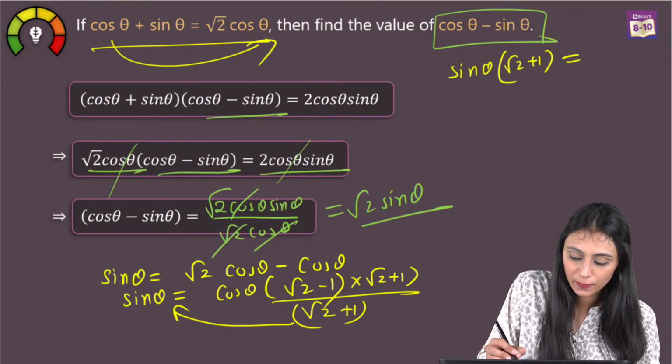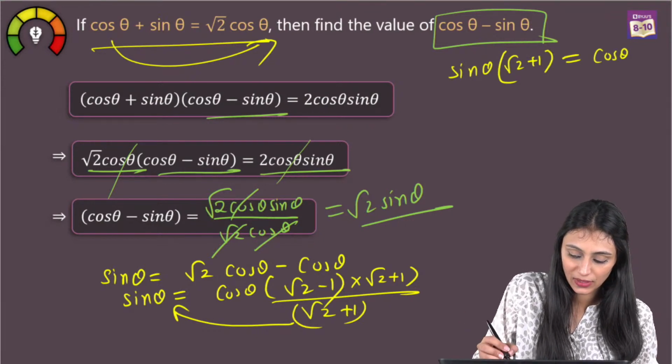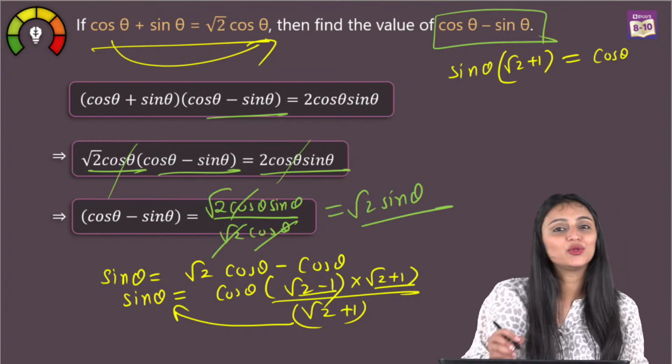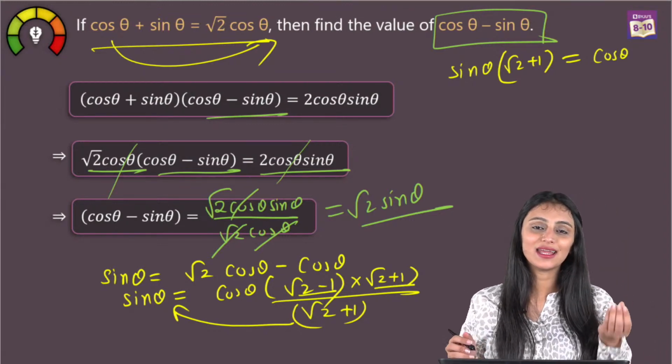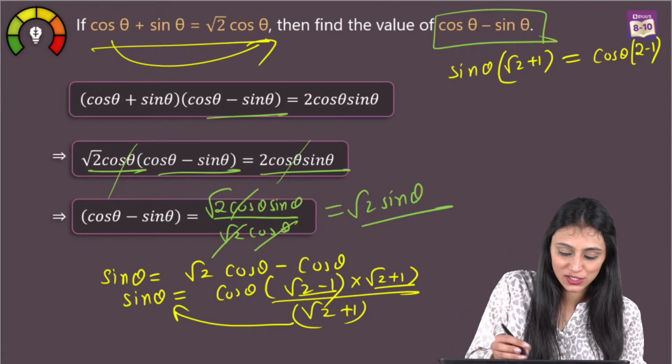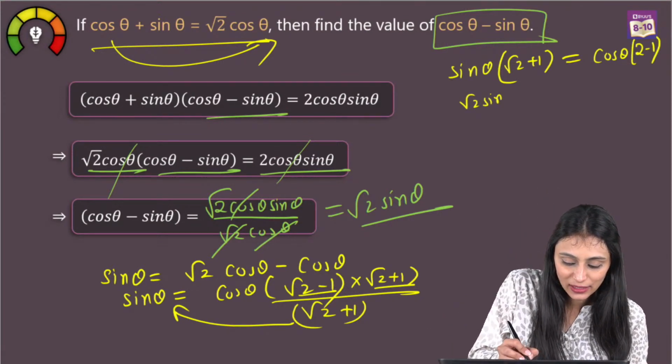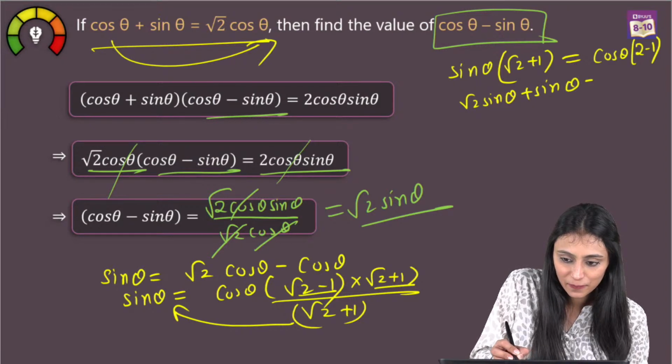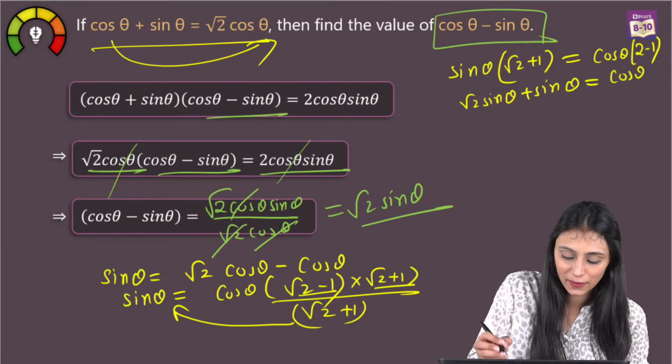And here we have cos theta, right? And root 2 minus 1, root 2 plus 1. That's again a minus b, a plus b, which is a square minus b square, which is going to be 2 minus 1. So we have root 2 sin theta, open this up, plus sin theta, that's going to be cos theta.